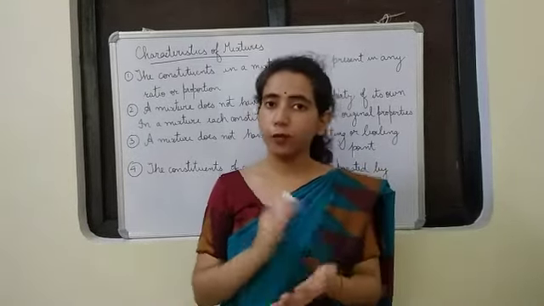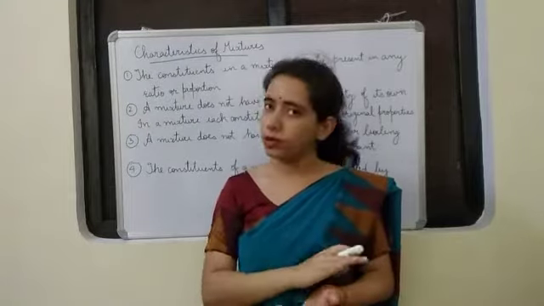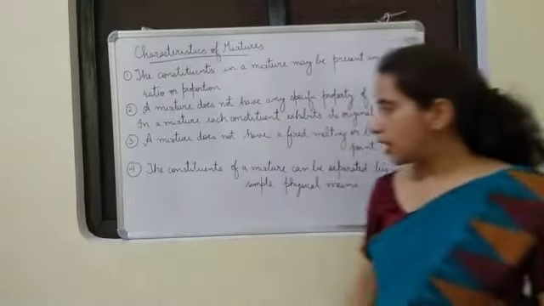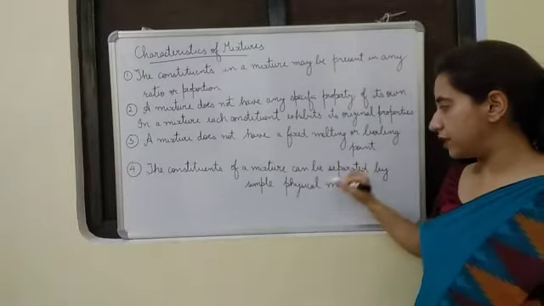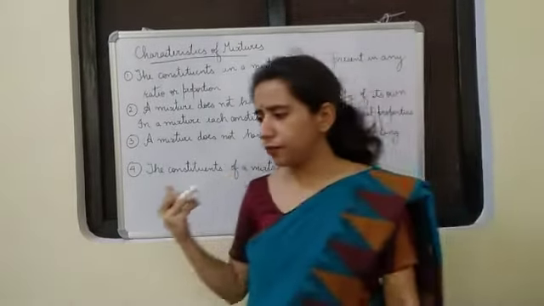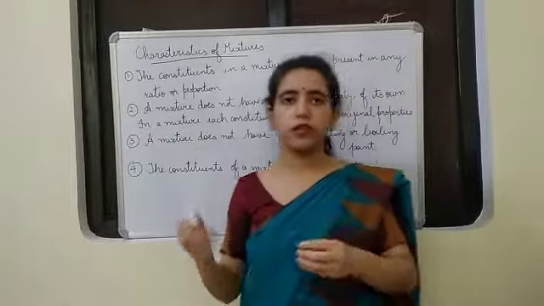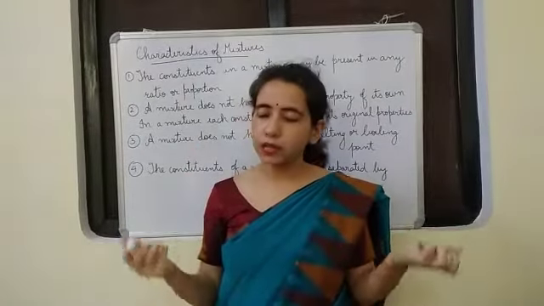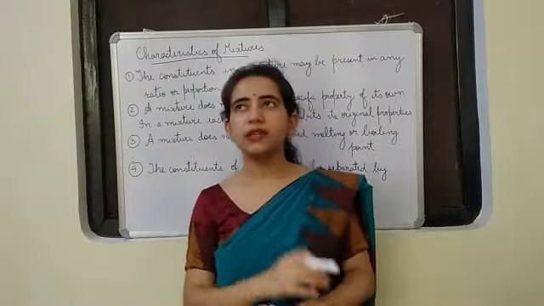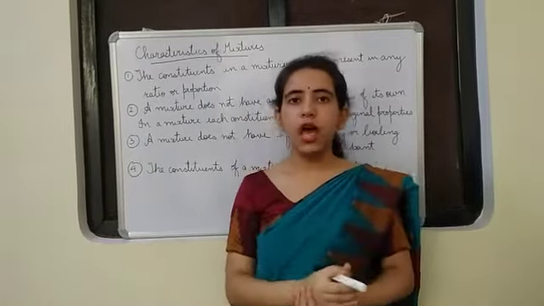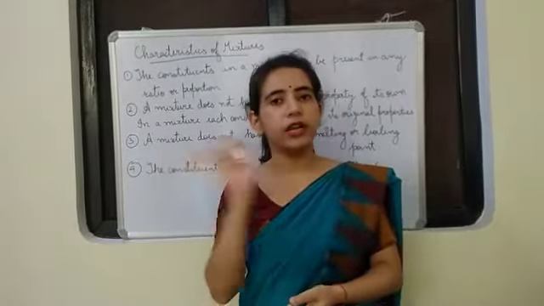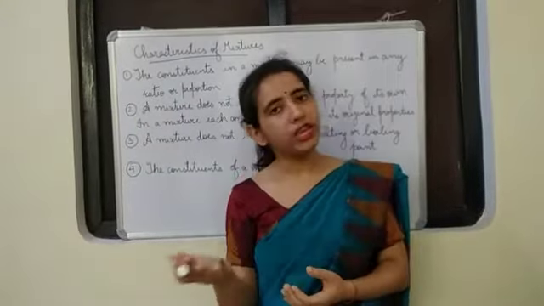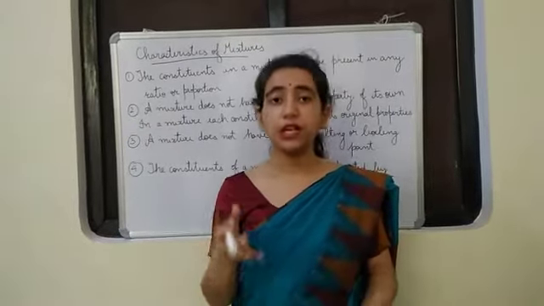Okay, so we can say for mixtures, the melting and boiling point is not fixed. The last one, the constituents of a mixture can be separated by simple physical means. That means we can take them out by simple physical means. And why does that happen? Because in a mixture, the constituents are not chemically combined. There is no chemical bond in between the constituents, so they can be separated easily by physical methods.